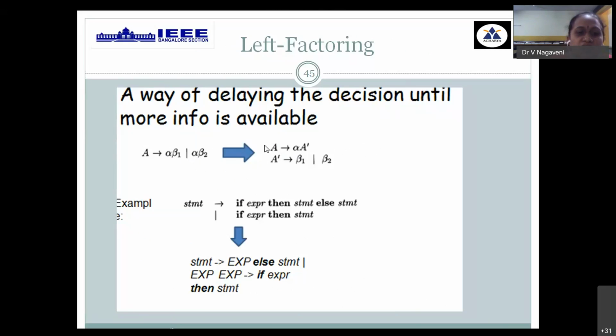At that time, what we need to do is keep the same LHS variable, extract the common entity, then introduce a new variable A prime. That new variable tends to the specific component of both. The standard example for this is the if-else structure in arithmetic expression. When you see this, if expression then statement is common, and the rest are the remaining entities. So if expression then statement is extracted first, then introduce a new variable, statement prime. That statement prime tends to else statement or epsilon. This is how it has to be rewritten.